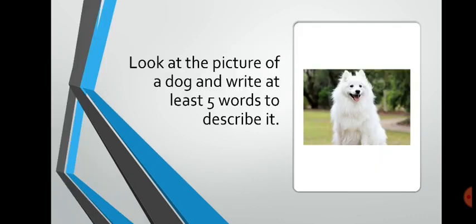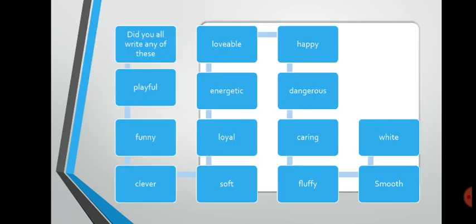Alright. Now look at the picture of a dog and write at least 5 words to describe it. Any 5 words. Isn't the dog very cute? I've given you the clue. Did you write any of these words, or did you think of any of these words? That the dog is funny, clever, happy, playful, fluffy, soft, energetic, loyal. Yes.